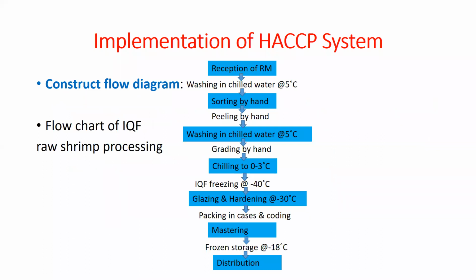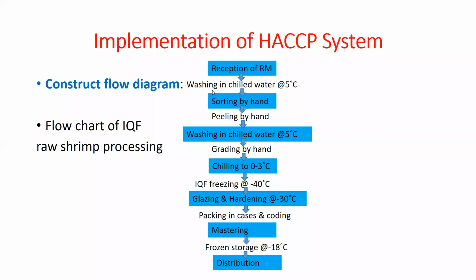Then third is to construct a flow diagram. Suppose any processing line or production line or product line is there, so we must draw a flow diagram. If we are drawing a flow diagram, we must follow the step-by-step process.